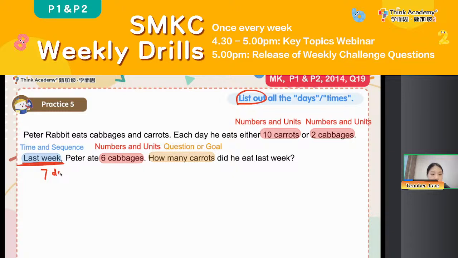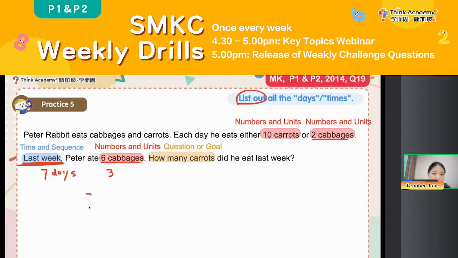7 days. And we know Peter ate 6 cabbages. Then we know every day he can eat how many cabbages? 2, right? So the 6 cabbages, it must be in how many days? 3 days, right? So 3 days. And then we can see 3 days eat 6 cabbages. And then how many carrots did he eat last week?